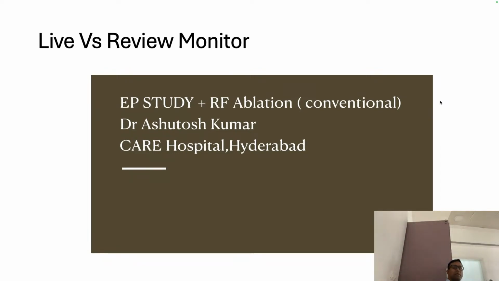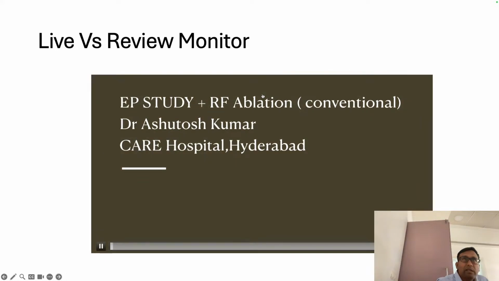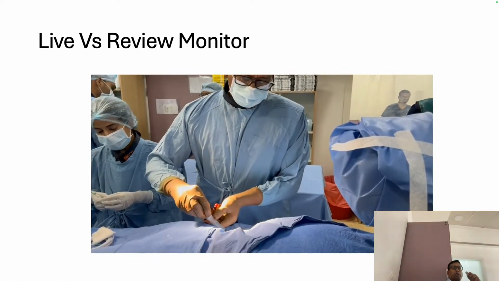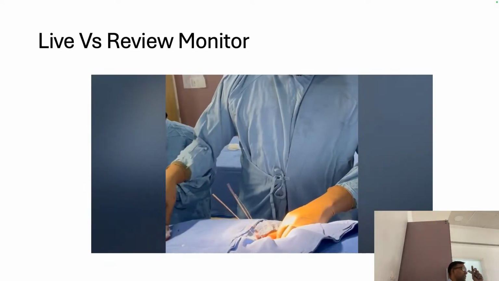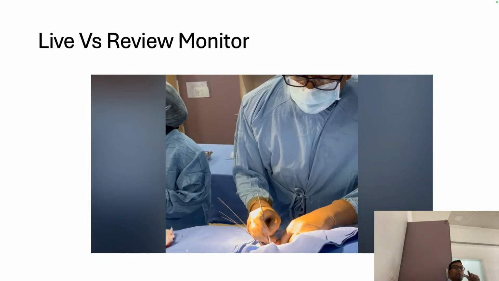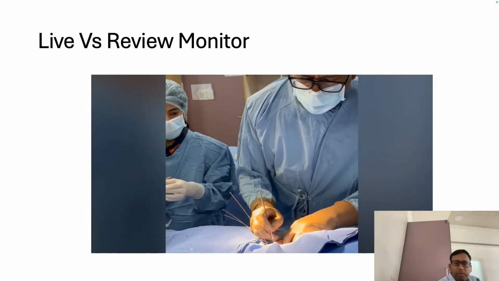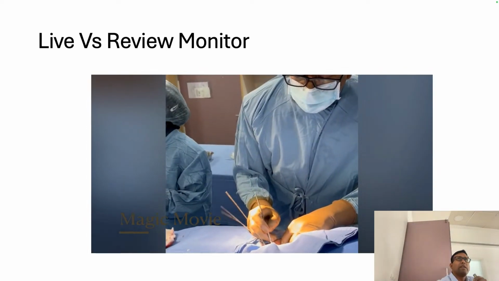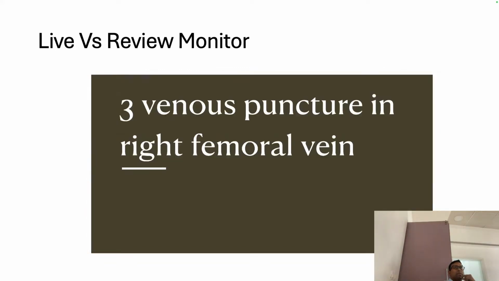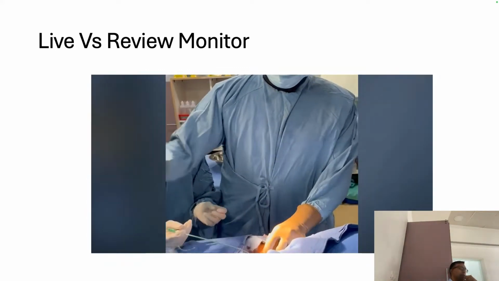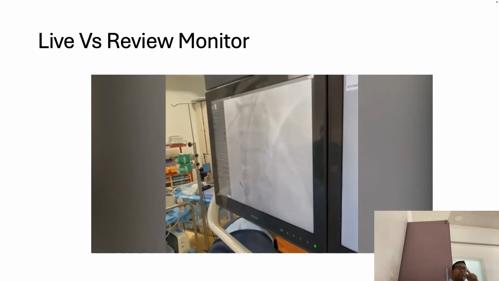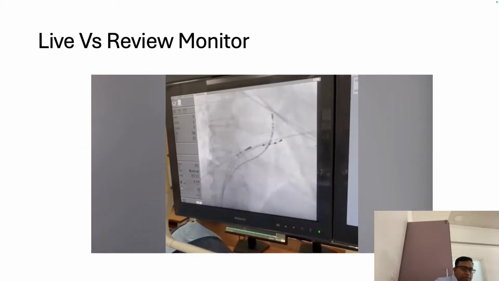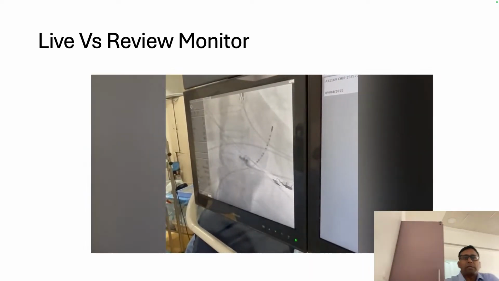How are we doing it? That part I will just give a glimpse. This is a normal procedure. We do a femoral puncture, and through the femoral puncture we will be putting three catheters, through three sheaths. Through one sheath we put the decapolar catheter, through another the His location catheter, and finally the RV mapping catheter. Through that we start the EP study. Under fluoroscopy guidance, we put first the decapolar catheter, followed by the His and ablation catheters.